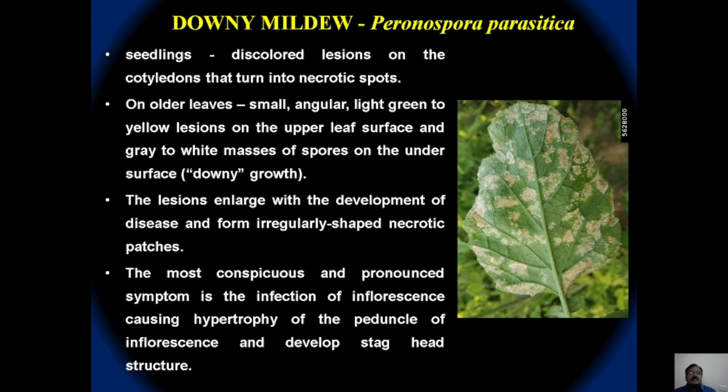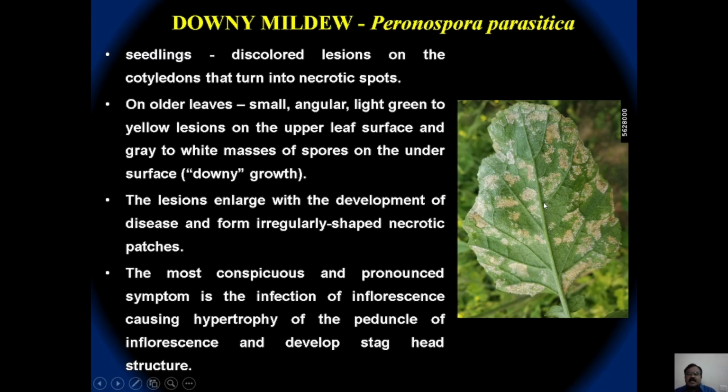And then the next important disease is downy mildew caused by Peronospora parasitica. During the initial stage, it affects the seedlings, and discolored lesions may develop on the cotyledons, which later turn necrotic. On the older leaves, small, angular, light green or yellow patches appear on the upper surface of the leaves, and grey, white masses of spores or downy growth are produced on the undersurface of the leaf.